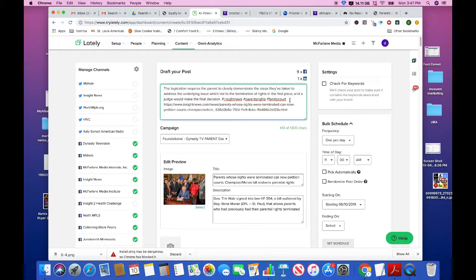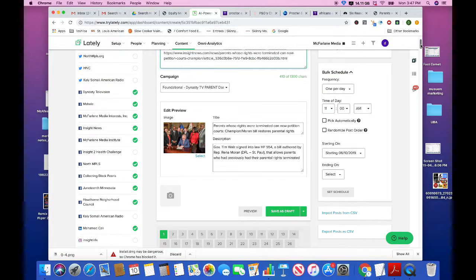Maybe I would say something about dads. And there's some tools that Try Lately has where you can actually look up the best keywords. But we also use a link through Google. And that'll get hundreds of thousands of additional people looking at your posts to add those keywords.